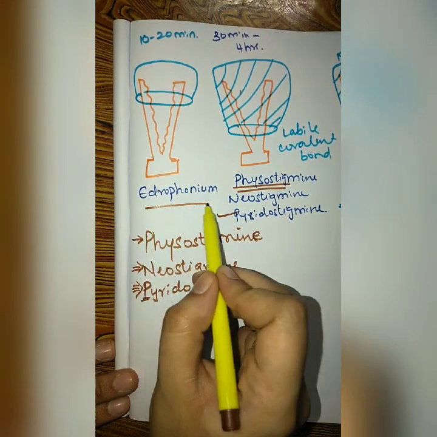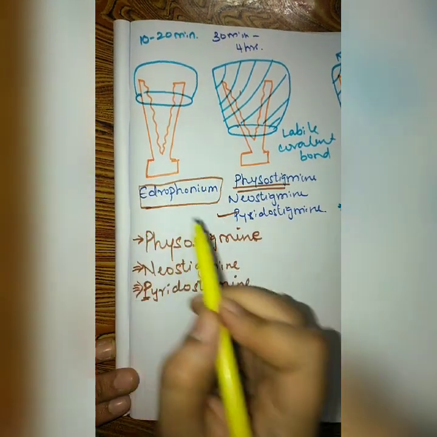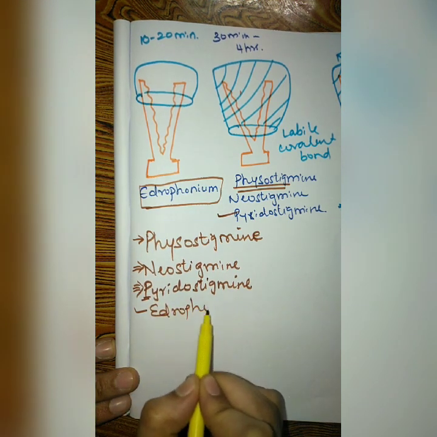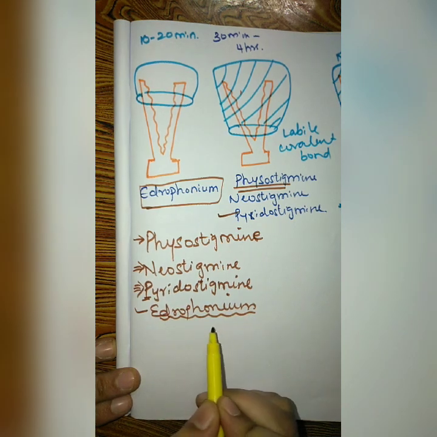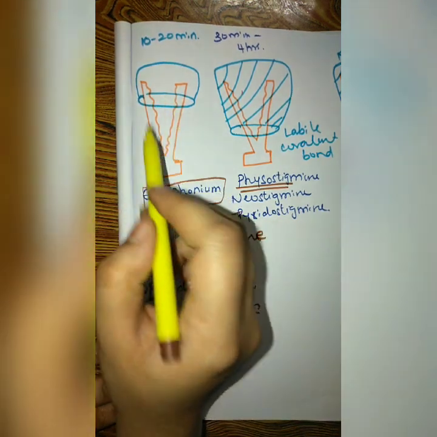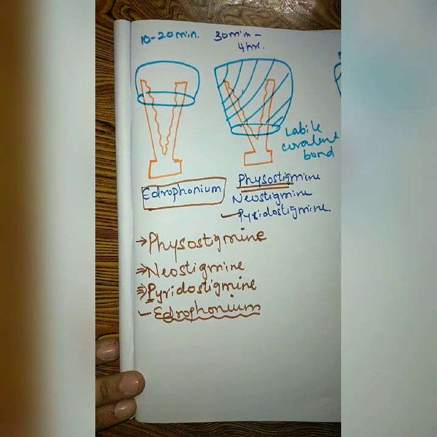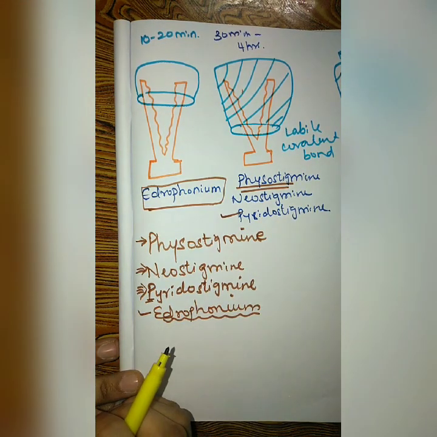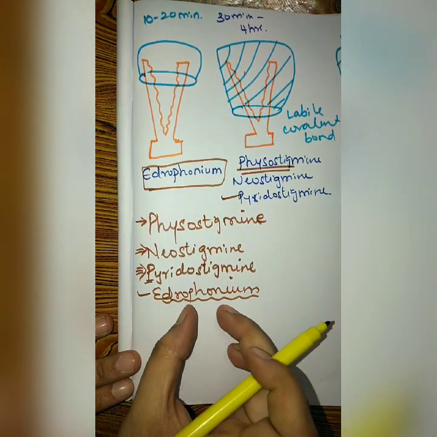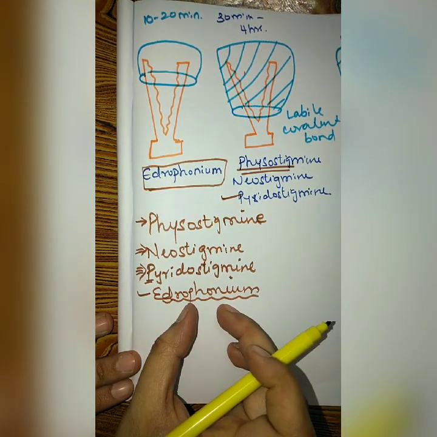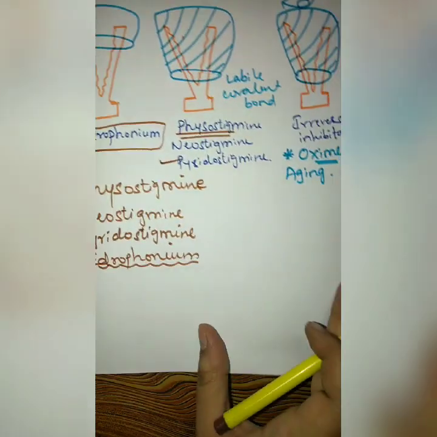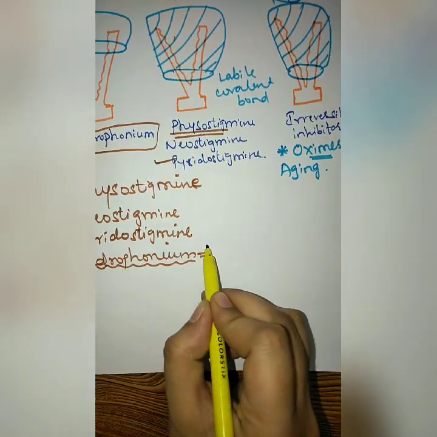Next we have one more drug, which is edrophonium. What might be the role of edrophonium? It can engage the enzyme just for 10 to 20 minutes. So can it be used for the treatment of myasthenia gravis? No, edrophonium is not used for the treatment of myasthenia gravis. Rather, it can be used for the diagnosis of myasthenia gravis.